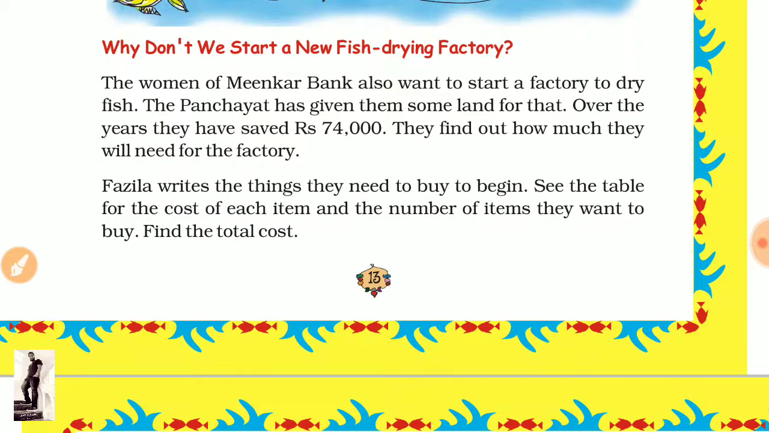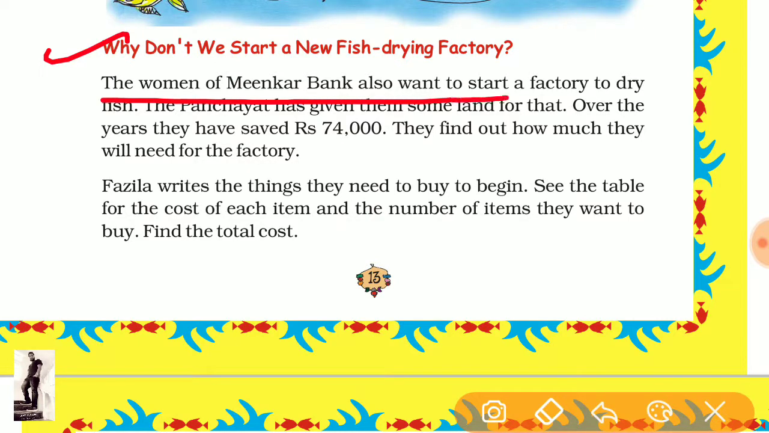Now come to the next point. Why don't we start a new fish drying factory? Okay. A woman of Minker Bank. Look here, all the questions are related to the Minker Bank. We have discussed earlier about the 20 fisher women savers. So now the amount in the bank is increasing, and similarly the amount of loan is also increasing. Okay, with the interest.